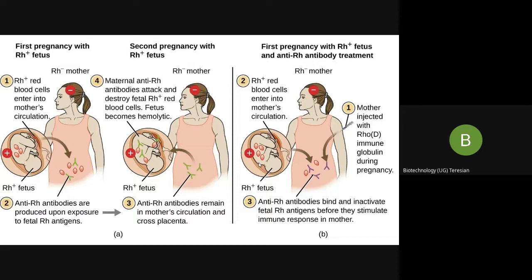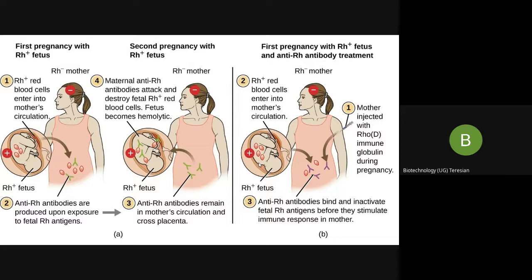So this drug should be given at 28 weeks of gestation and within 48 to 72 hours after the delivery of the child. Even if she wants to go for a second pregnancy, the second pregnancy will also be safe, because we have already given the mother the anti-Rh antibodies and no lysis of the fetal RBCs will occur.